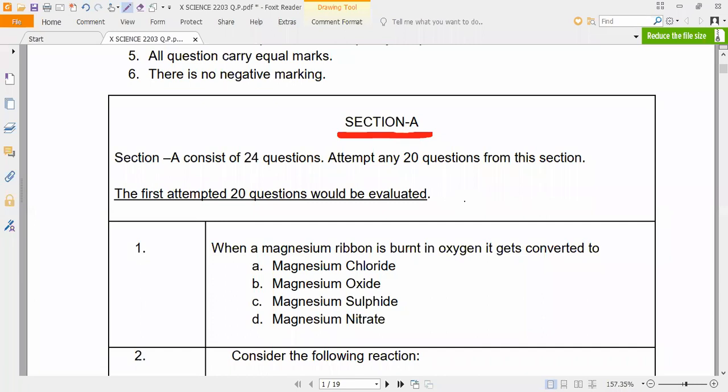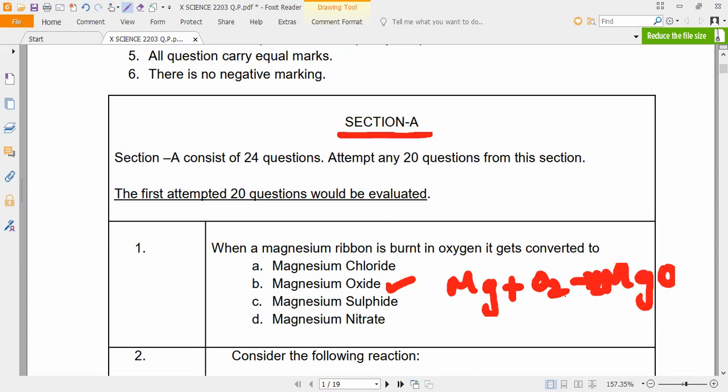Coming to the first question: when a magnesium ribbon is burnt in oxygen, what does it convert into? It is the first chemical reaction we studied in class 10: reactions and equations. Magnesium reacting with oxygen, we used to get magnesium oxide. So 2Mg plus O2 gives 2MgO. This is the first reaction. Yes, very good. So next.